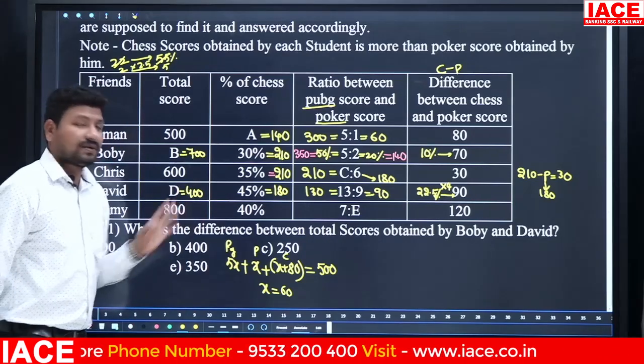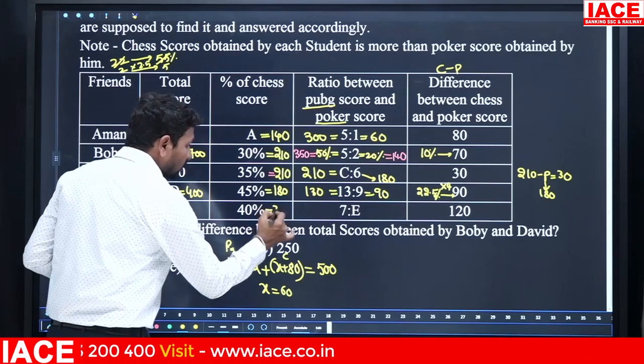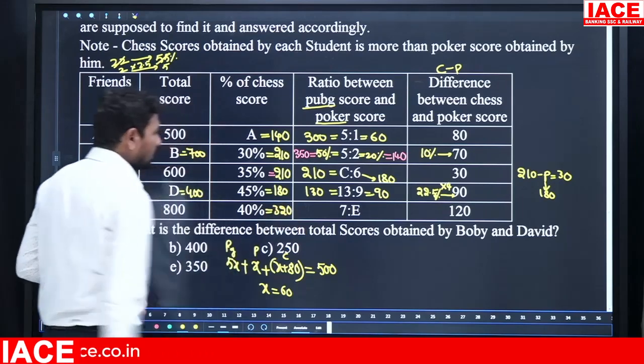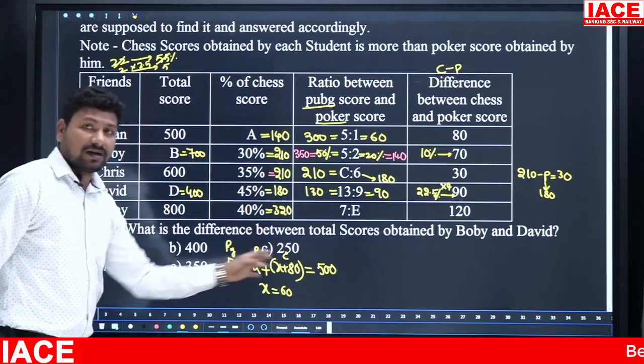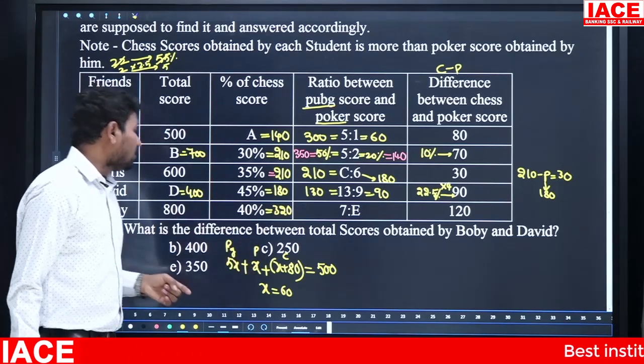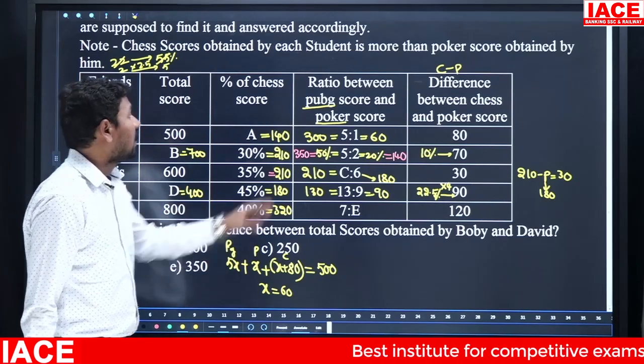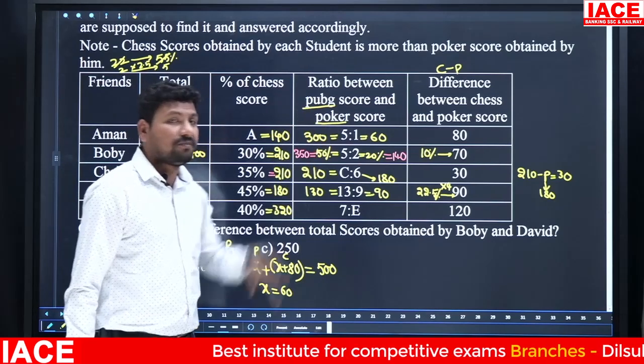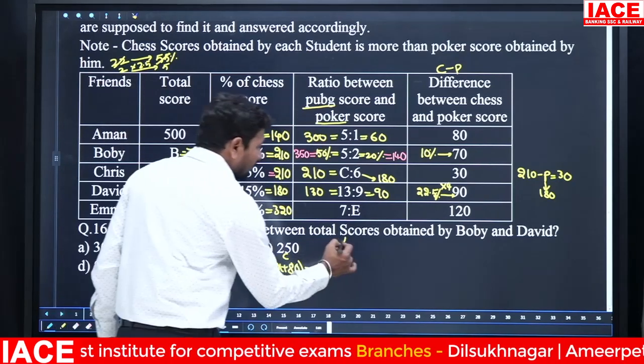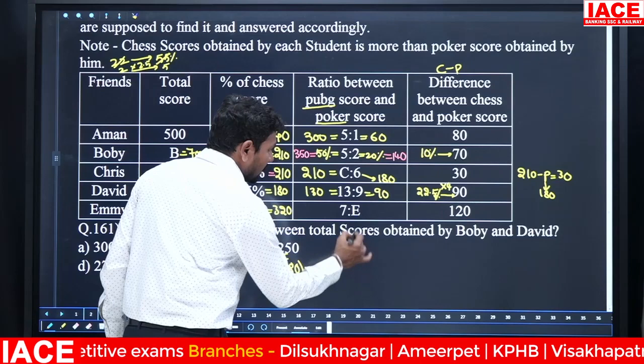From 800, 40% is removed. Here it is equal to 320. 800, 320 is gone. Remaining value is how much here? 480. 480 we have to distribute to PUBG and poker.